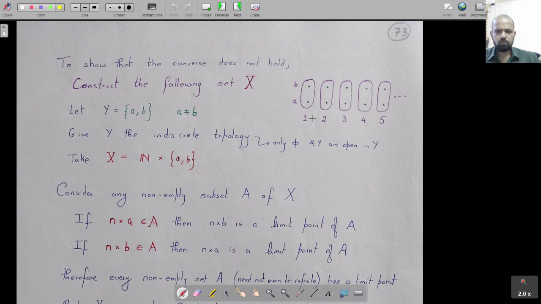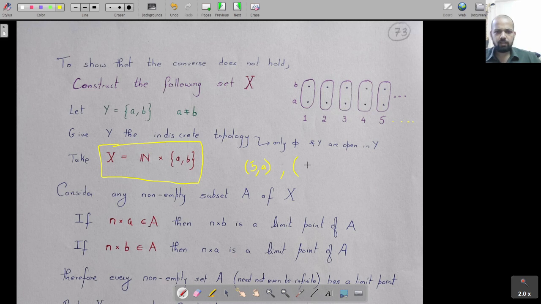I'll tell you what you do. So you have this set: X is the set of natural numbers 1, 2, 3, 4, 5 and so on, crossed with {A, B}. So inside this will be points like 5 comma A. That's a point in this set, because it has to be something from the natural numbers and something from the set {A, B}. So you'll have 5 comma A as one point.